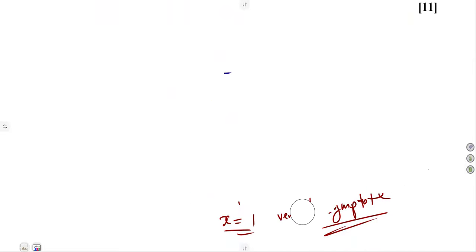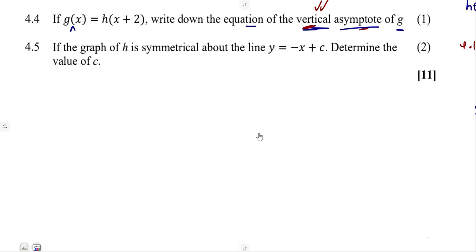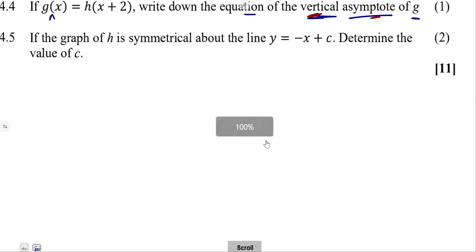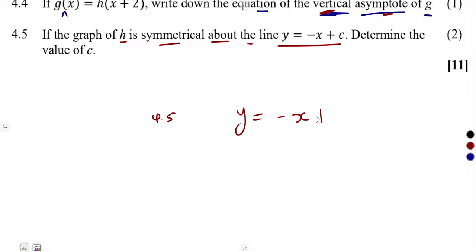If we are to consider another part of our question, we are given this time, on 4.5, that the graph of h is symmetrical about the line y is equal to minus x plus c.